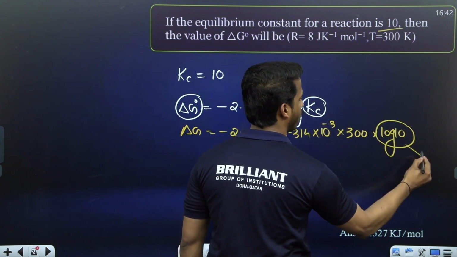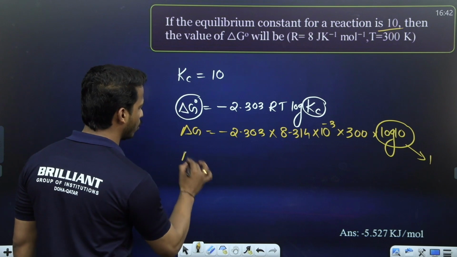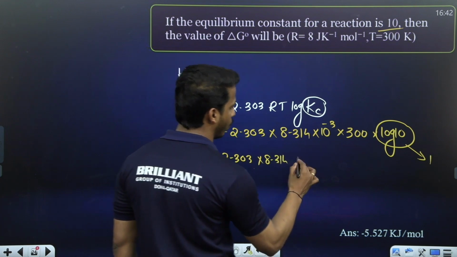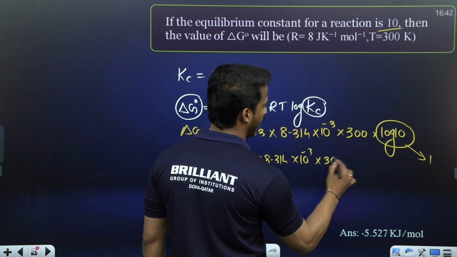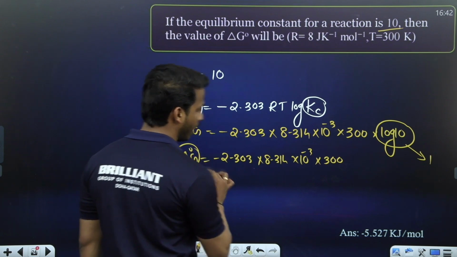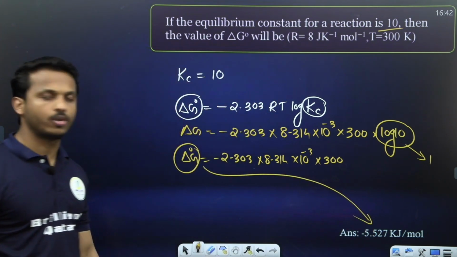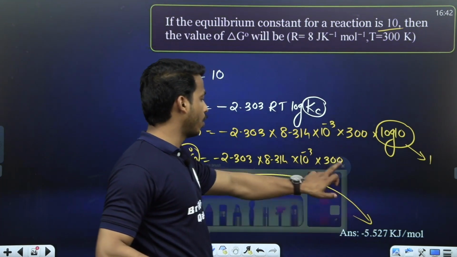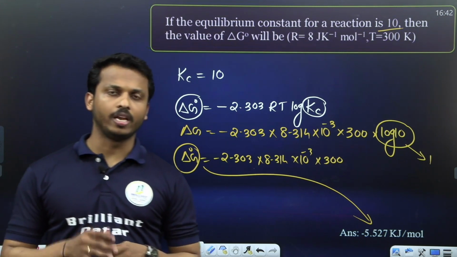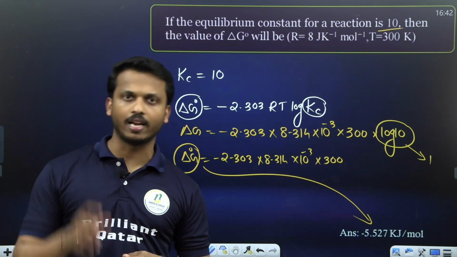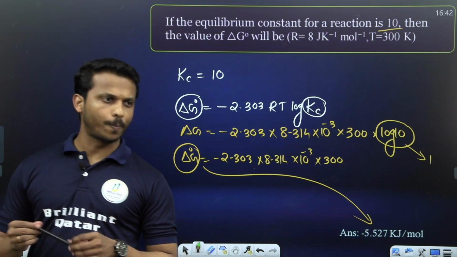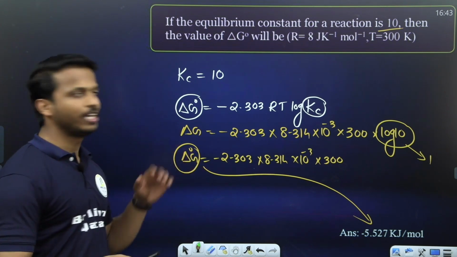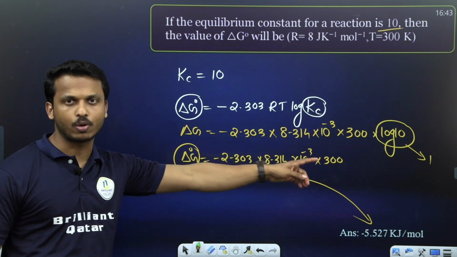Dear all, keep in mind log 10 is equal to 1. So delta G equals minus 2.303 into 8.314 into 10 raised to minus 3 into 300. Calculate the value of delta G. It is equal to minus 5.527 kilojoule per mole. So it's a direct question for the exam. Study all of you: what is the relation between Gibbs energy and equilibrium constant? Finally, delta G equals minus 2.303 RT into log Kc. This is the equation for Gibbs energy, and calculate directly. And log 10 is equal to 1.